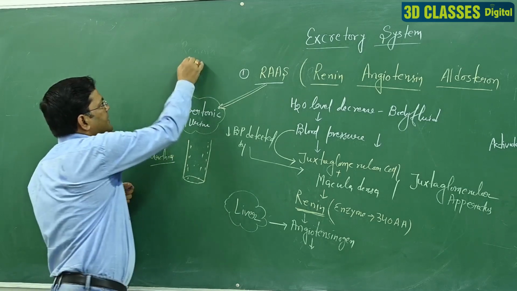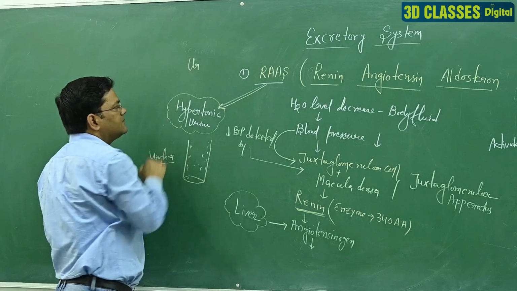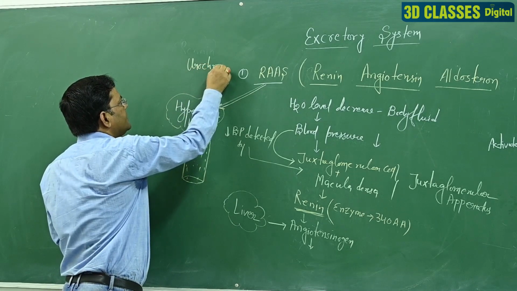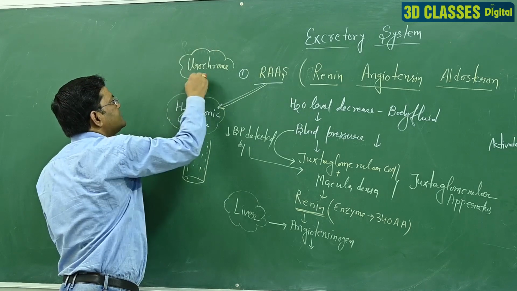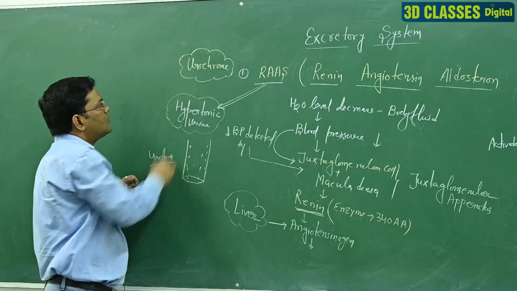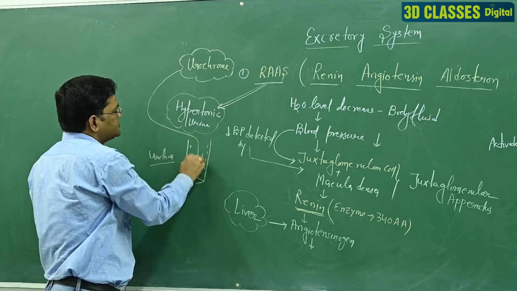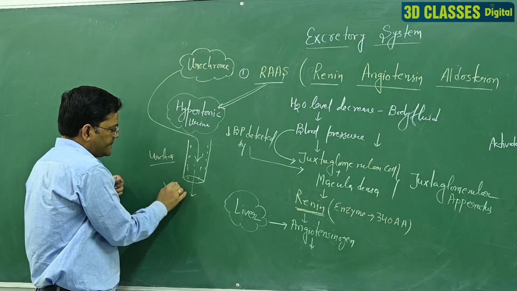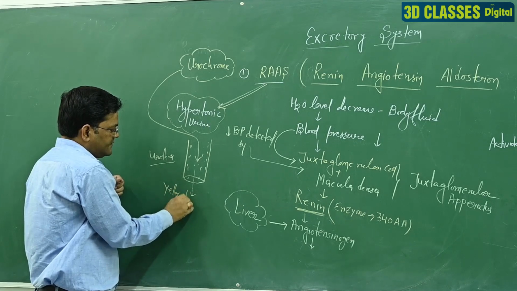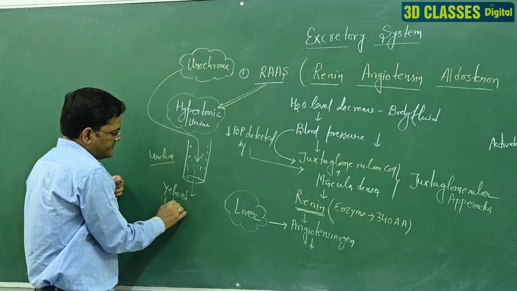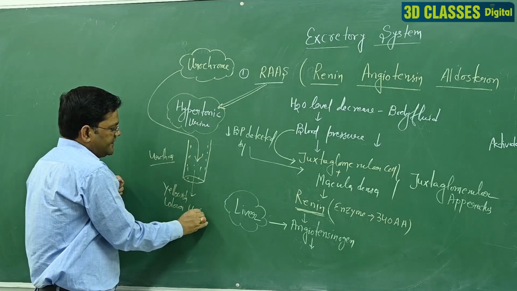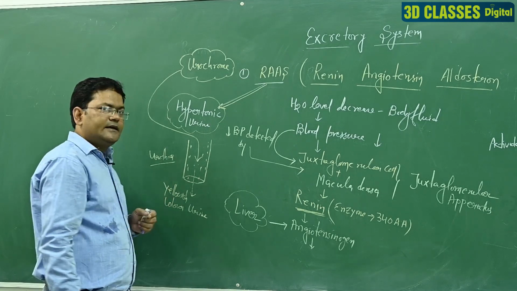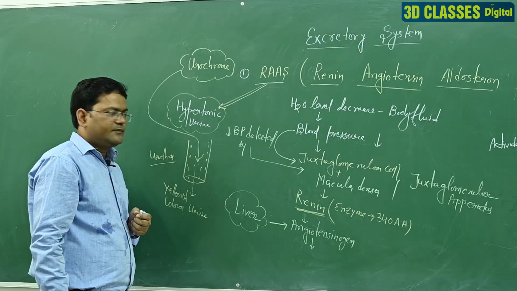At that time a chemical secreted from this kidney part is called urochrome. Generally urochrome is not secreted, but when urochrome is secreted and mixed with the urine, the color of the urine is yellowish. That means आपको ये समझ जाना चाहिए कि जब हमारे यूरिन के कलर येलो हो रहे हैं, इसका मतलब हमारे बॉडी में वाटर कंसंट्रेशन काफ़ी कम हो चुके हैं.